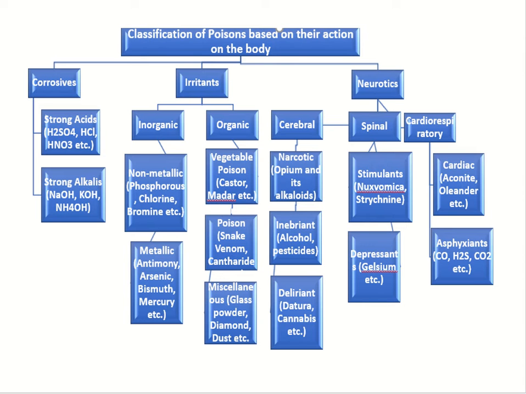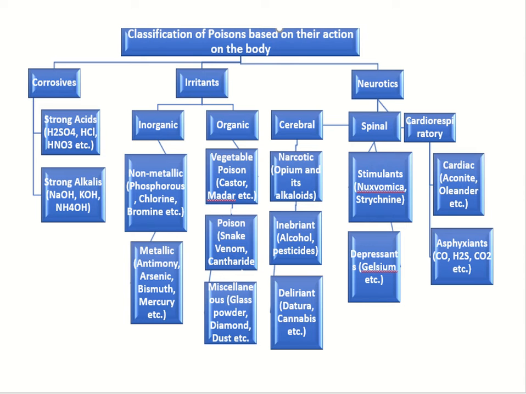The organic irritants are vegetable poisons such as castor, animal poisons such as snake venom, miscellaneous such as glass powder, diamond dust, etc. Neurotics are further divided into three: cerebral, spinal, and cardiorespiratory. Cerebral ones are narcotics, inebriant, and deliriant. Narcotics are opium and its alkaloids, inebriant such as alcohol, pesticides, deliriant such as datura, cannabis, etc.